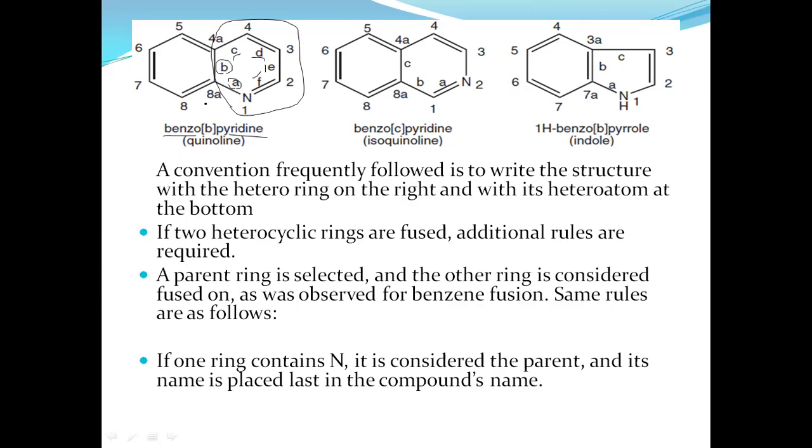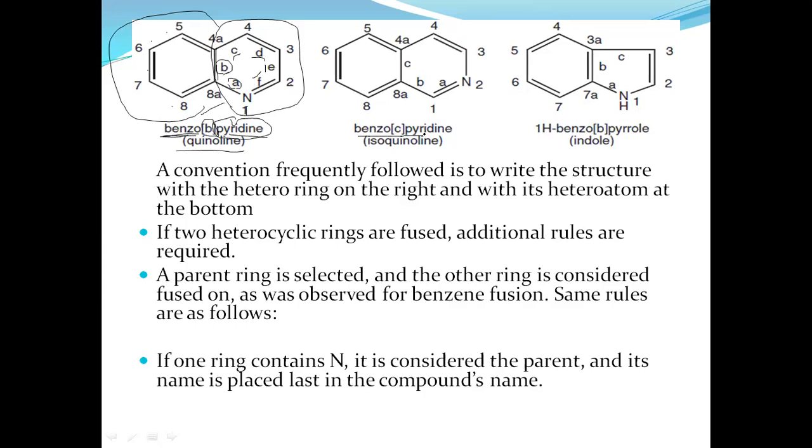And this is a benzene ring fused with pyridine. This benzene is fused, that's why the name has the benzo prefix. This B indicates that the B side of the pyridine is bound to the benzene ring. So the name is benzo[b]pyridine. The common name is quinoline. The numbering starts from the heteroatom nitrogen, 1, 2, 3, 4, 5, 6, 7, 8, and the fusion carbons are given the names 4A, 8A, like that.